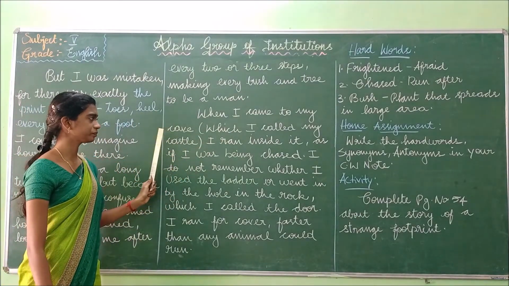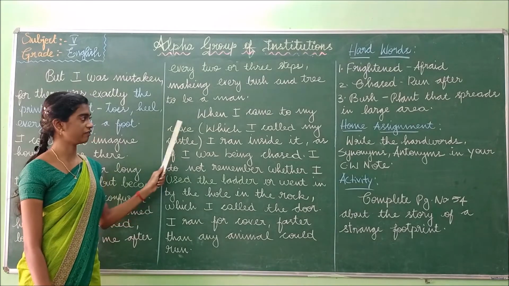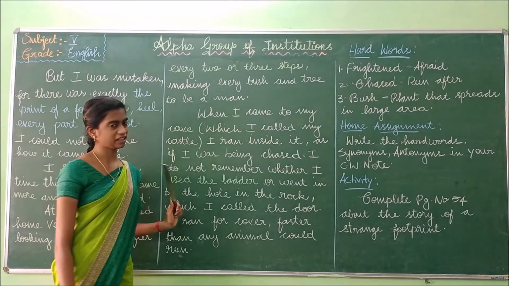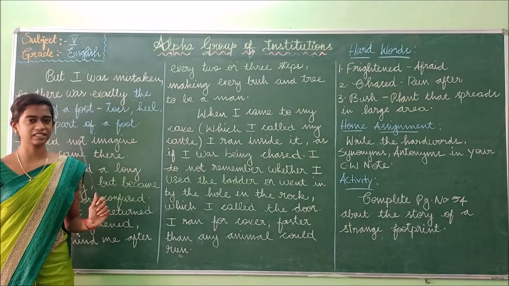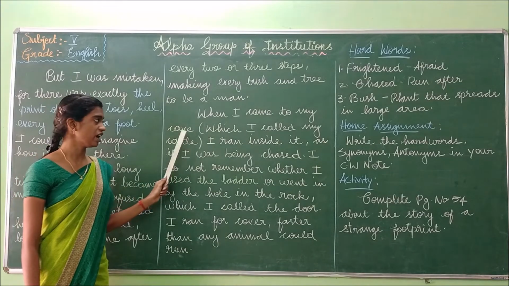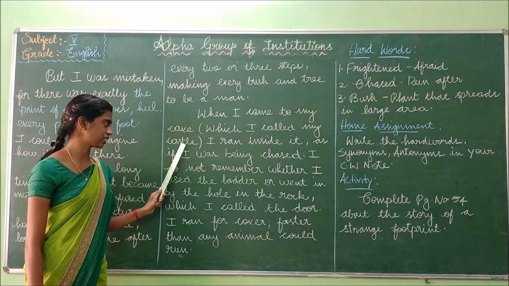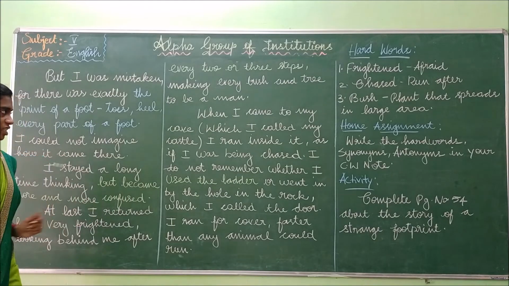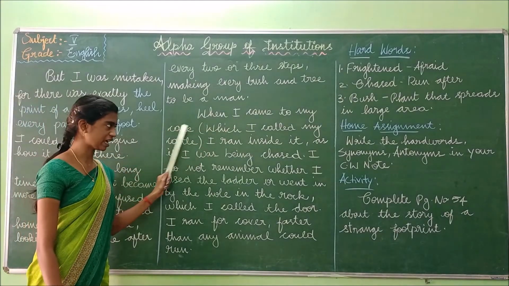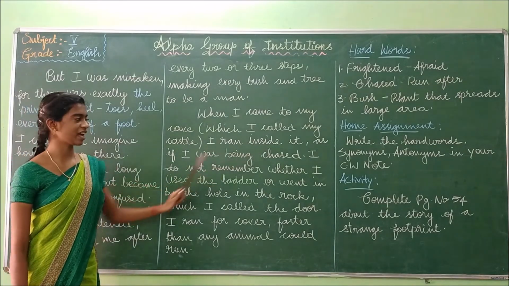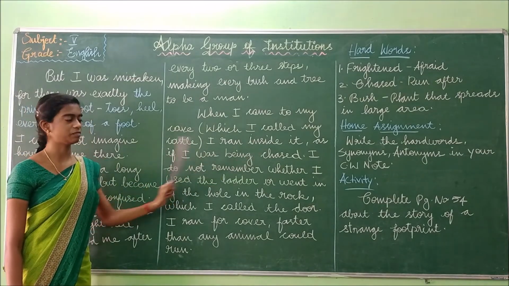When I came to my cave, which I call my castle. So where does he stay? He stays in the cave, and this cave is called a castle. So Robinson calls this cave a castle. When I came to my cave, which I call my castle, I ran inside it as if I was being chased.